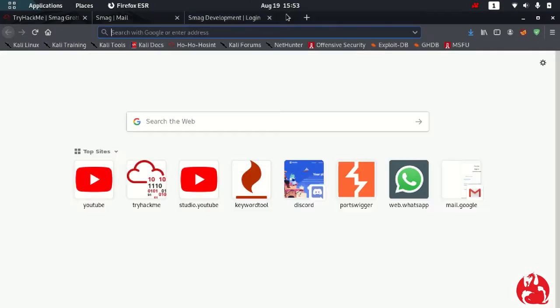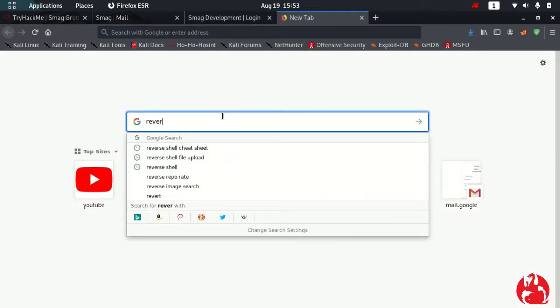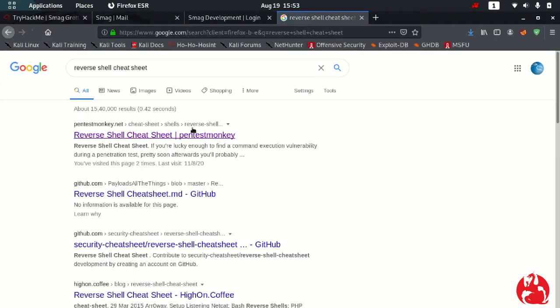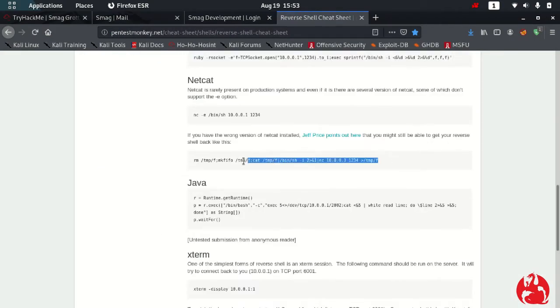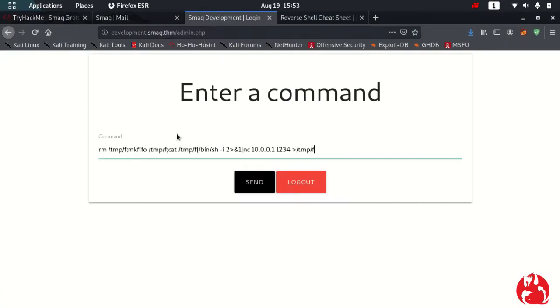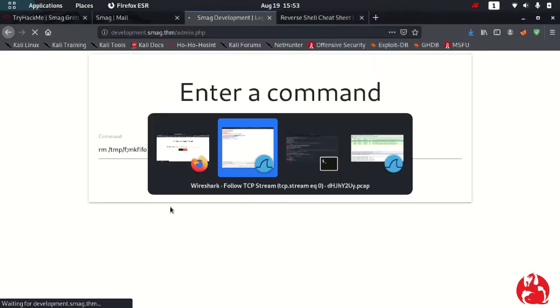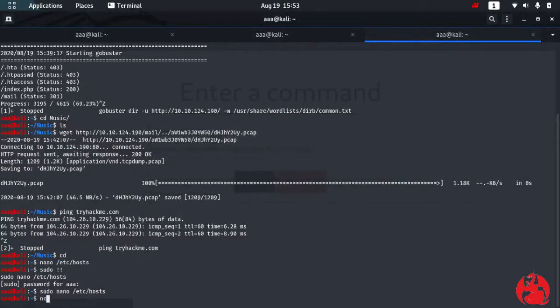So let's do a reverse shell. A simple reverse shell cheat sheet. Let's go to reverse shell, normal. Let's just take any reverse shell. I have taken this one, and the reason I took this one is because it works for every version as well. So let's just take this and I'll send it, but it won't work because I didn't have my netcat listener.